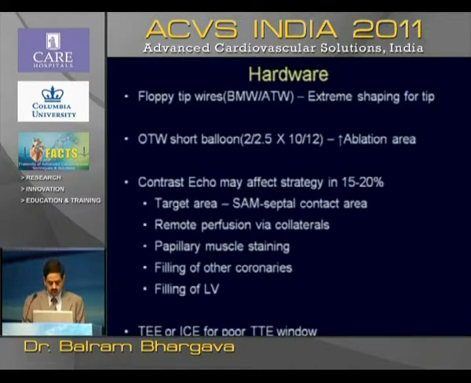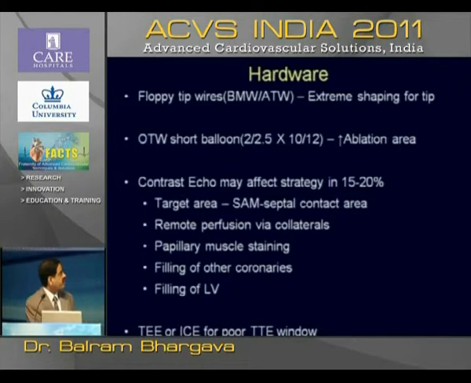We take a short over the wire balloon, about 2 to 2.5 millimeters in diameter and 10 to 12 millimeters in length. We do not take 6 millimeters or shorter because that has the chances of watermelon seeding and jumping into the LAD proper, and that is the last thing we want to happen while injecting alcohol.